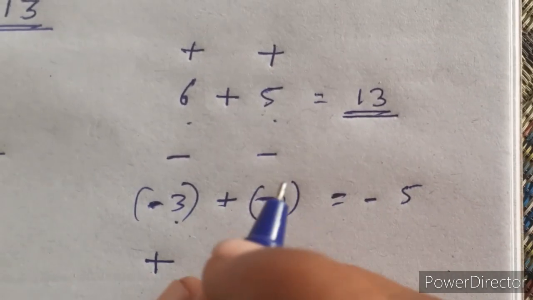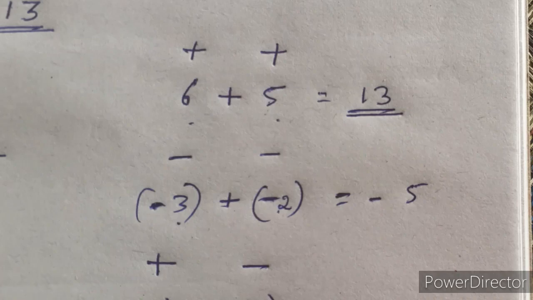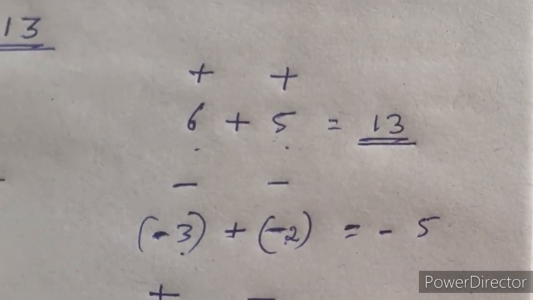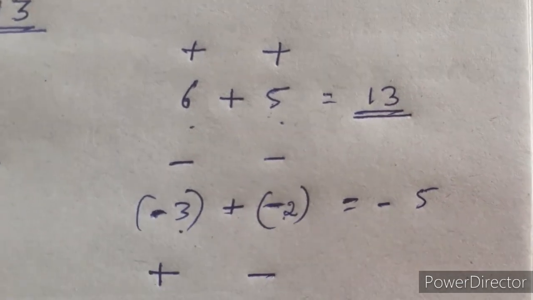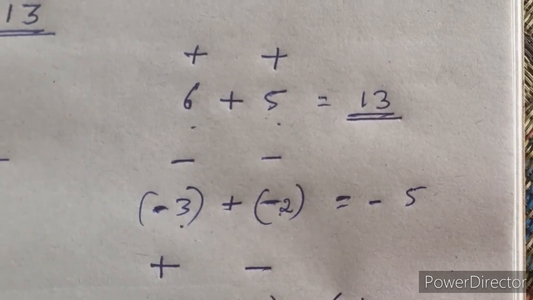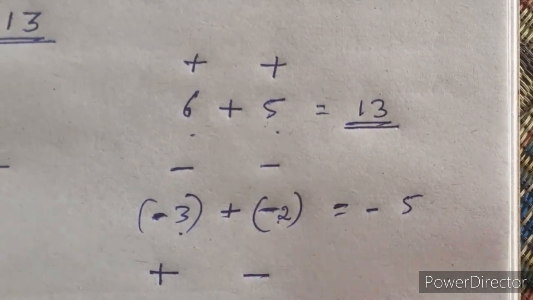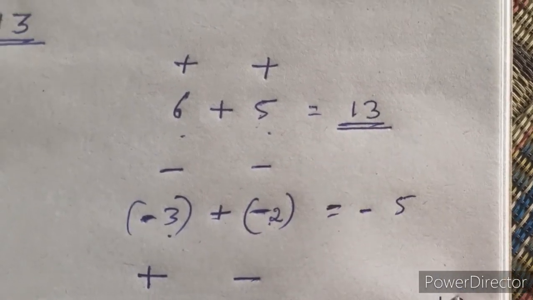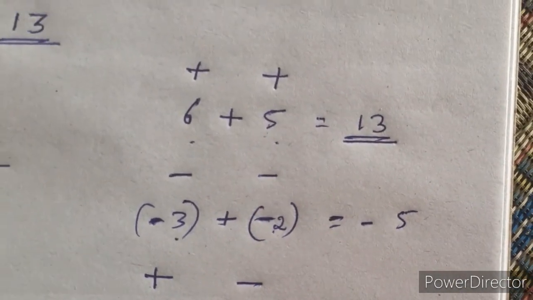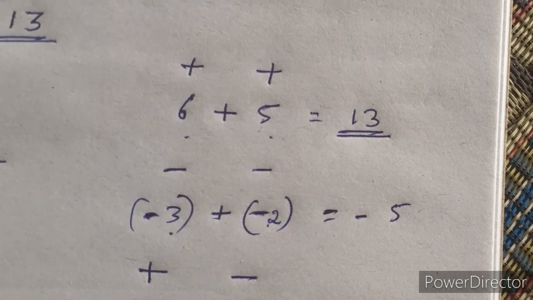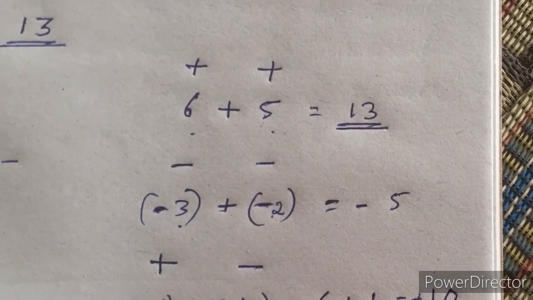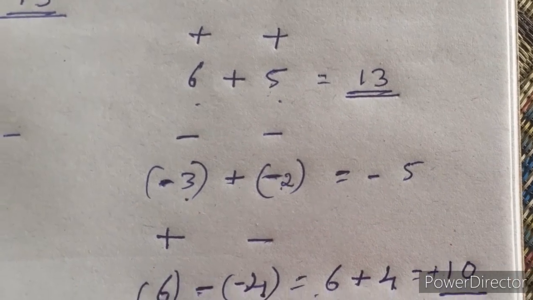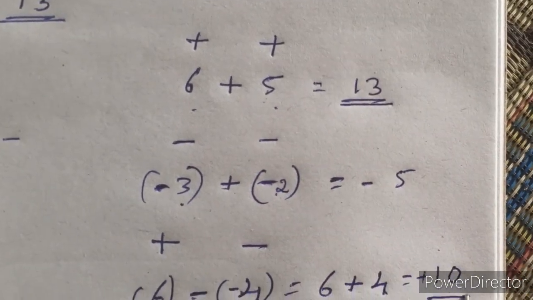If you subtract, what will you get? You will get 6 minus into minus, plus 4. So 6 plus 4, it is 10. Means you get a positive number. The big number contains positive, so you get the positive number.